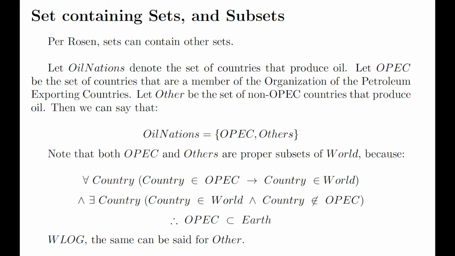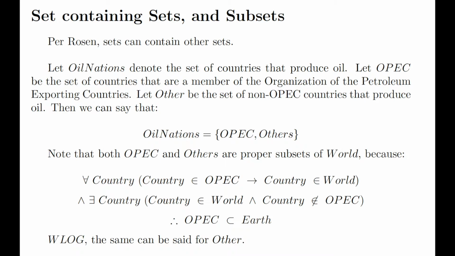More on sets and subsets. Per Rosen, sets can contain other sets, and so we'll let oil nations denote the set of countries that produce oil. Let OPEC be the set of countries that are a member of the Organization of Petroleum Exporting Countries, and let other be the set of non-OPEC countries that produce oil. Then we can say that oil nations equals the set of OPEC nations and others.